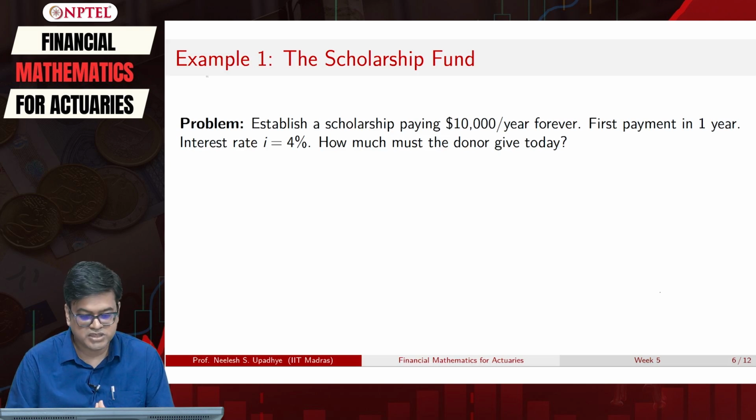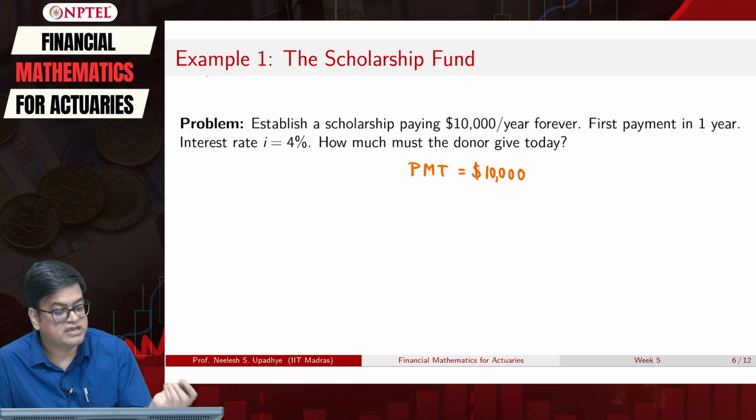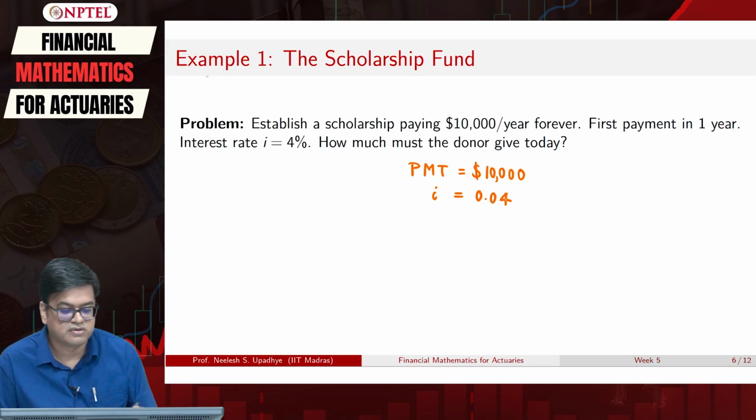The answer is immediate. What is my target? Payment that is required is 10,000, so I will simply say my PMT is equal to $10,000. Then what is the interest rate? I is 4%, so it's 0.04.